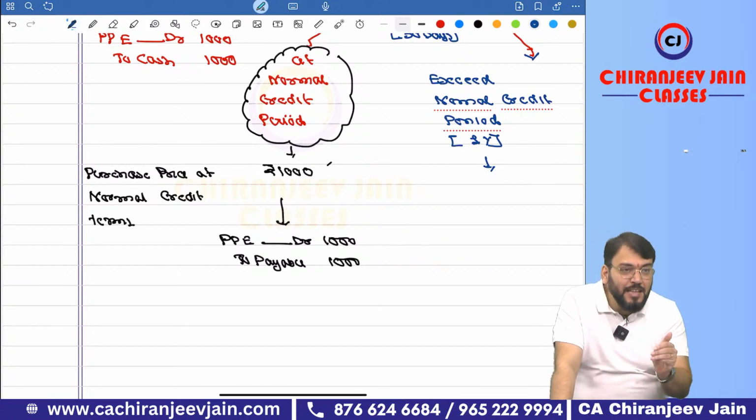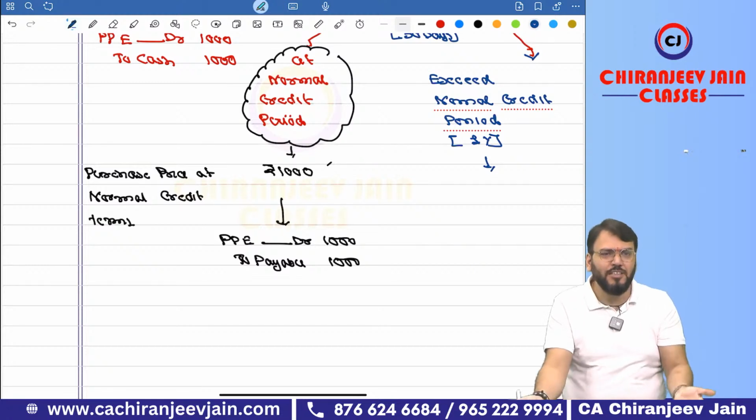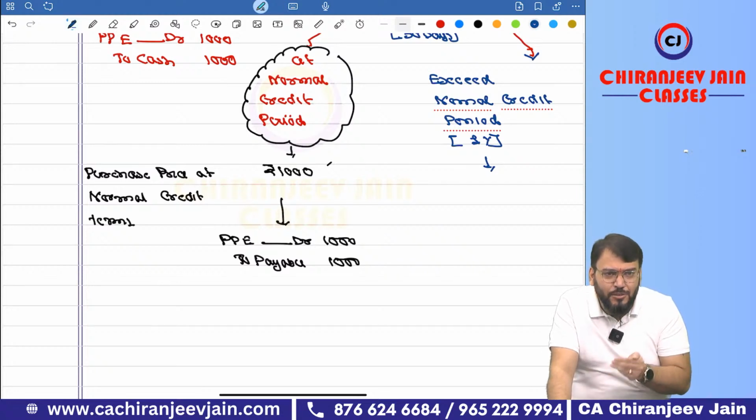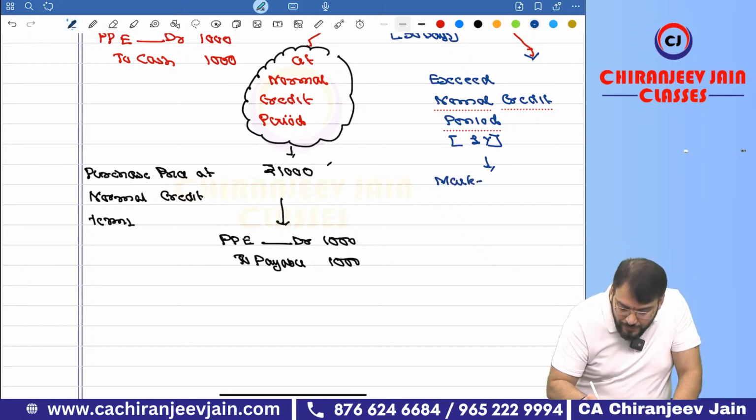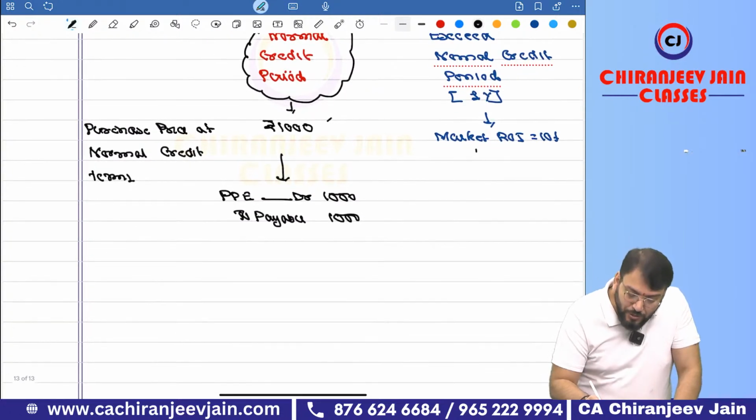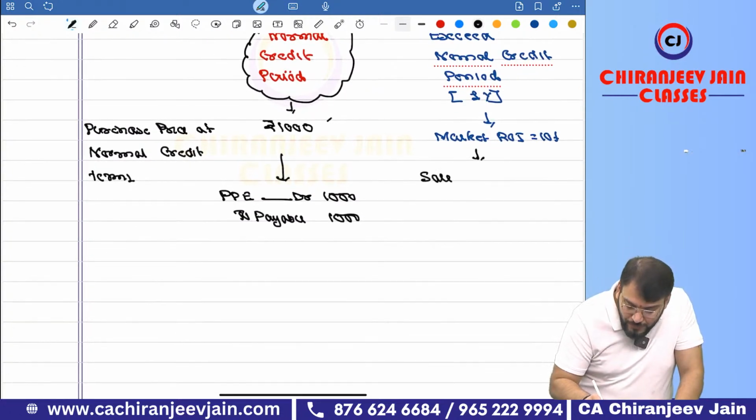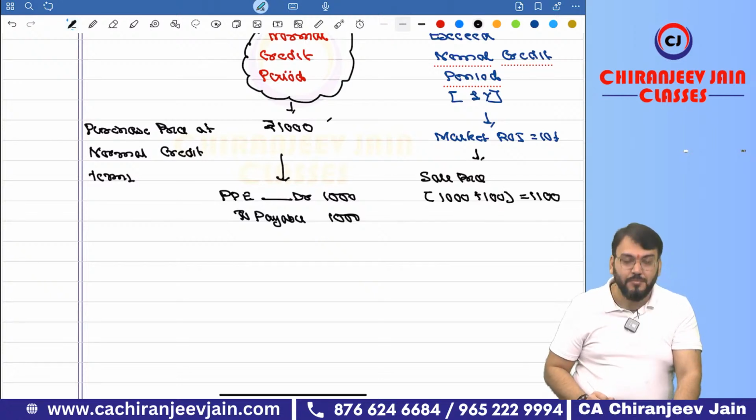the seller will charge 1,000 or more than 1,000? More than 1,000. Understood. And you will try to add interest at market terms. Suppose the market rate of interest is equal to 10%. So how much will you charge? Then your sale price should be how much? 1,000 plus 100. That is 1,100. Yes or no?